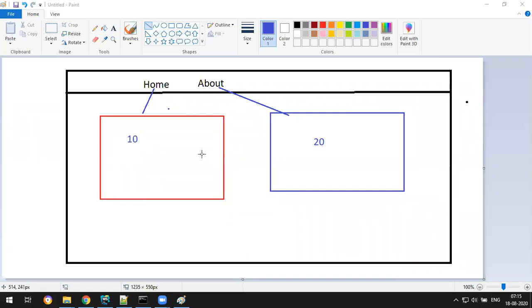In this process, you can observe two things. One, the component has been loaded, and two, the component is destroyed. So when you click on home, the home component will be loaded. When you click on about, the home component will be destroyed and about will be loaded. And once you click on home, this will be destroyed. It will destroy the other component and load this component.